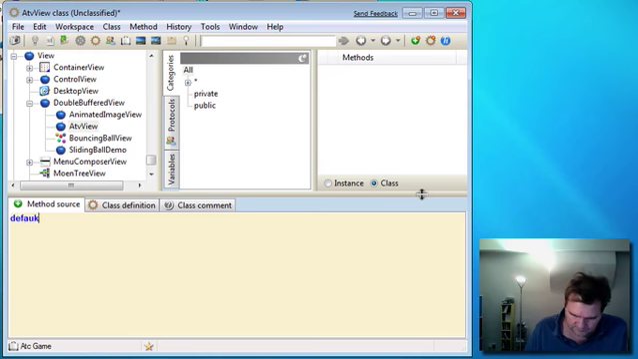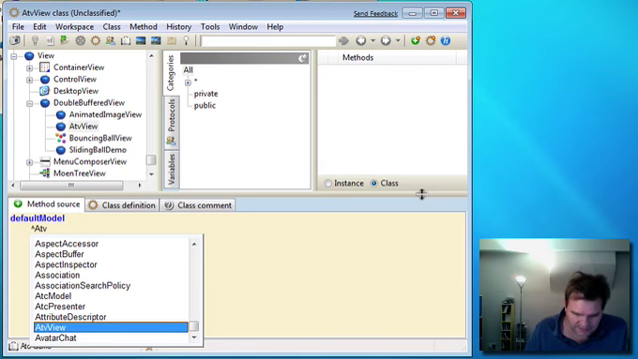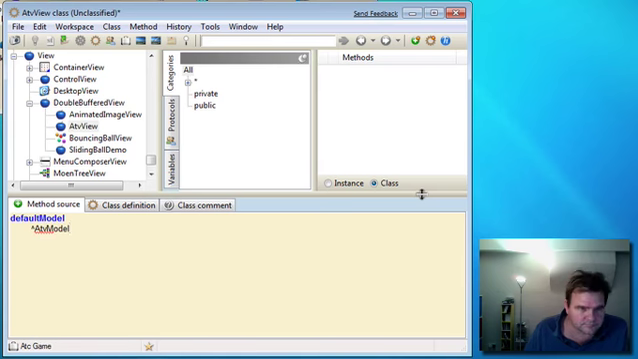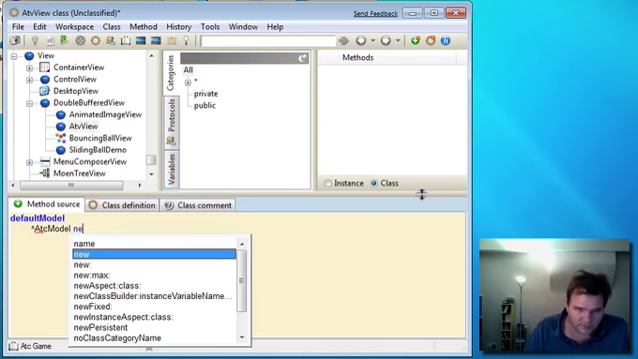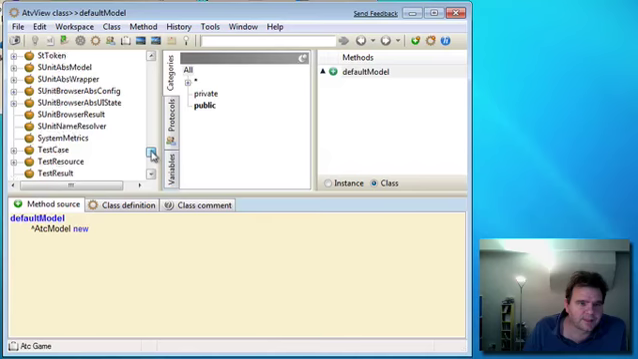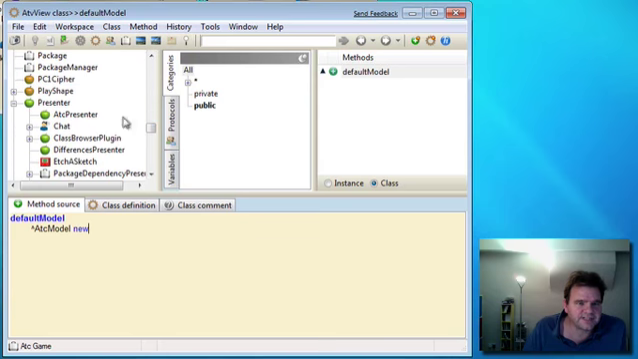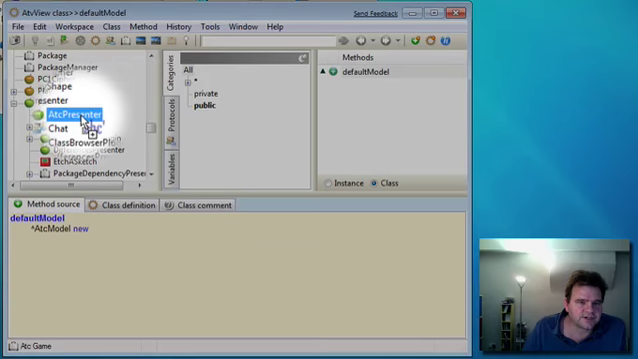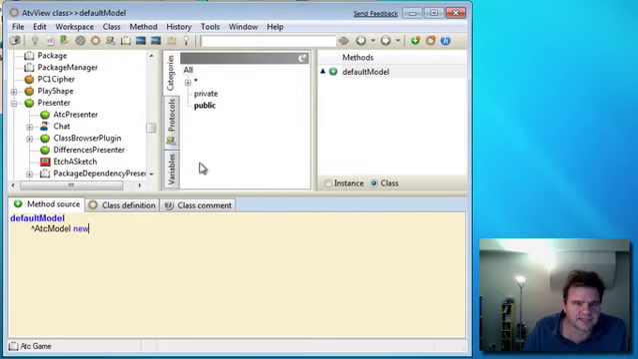defaultModel, and it's going to be an ATC model new. Okay, so that's going to be the default model we can apply to any one of these views. Similarly with the presenter, that can also make use of this. So what we'll do is drag this method to our ATC presenter. We'll find our ATC presenter here, and we can drag our method and copy it into the ATC presenter class. Okay, that'll help there.